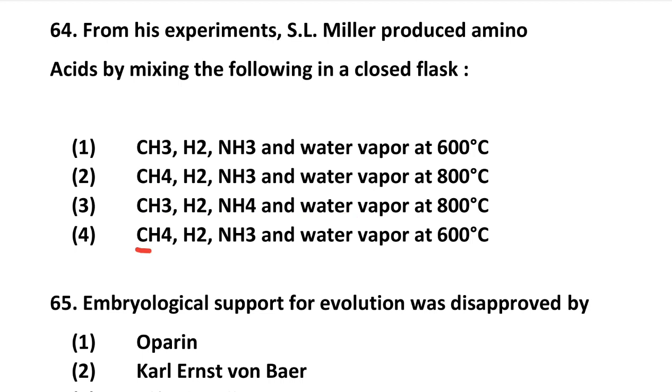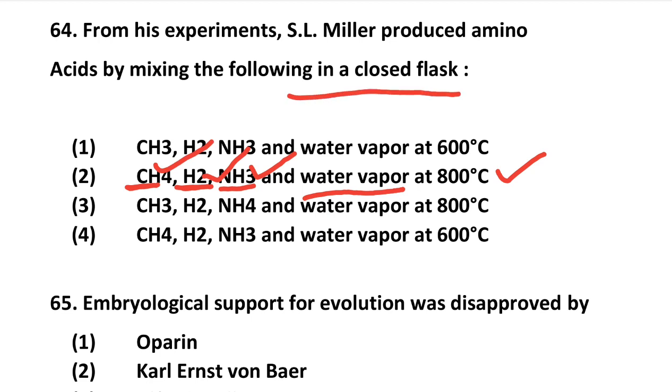Option 4, methane, hydrogen, ammonia and water vapor at 600 degrees Celsius. So the right option is option 2: methane, hydrogen, ammonia and water vapor. All these in a closed flask produce amino acids at 800 degrees Celsius.